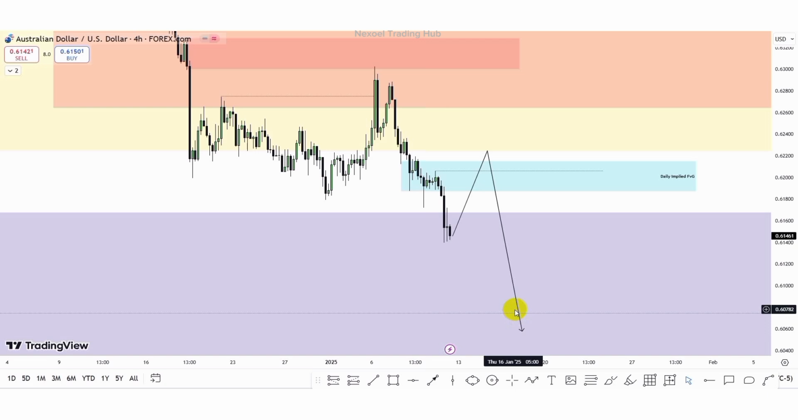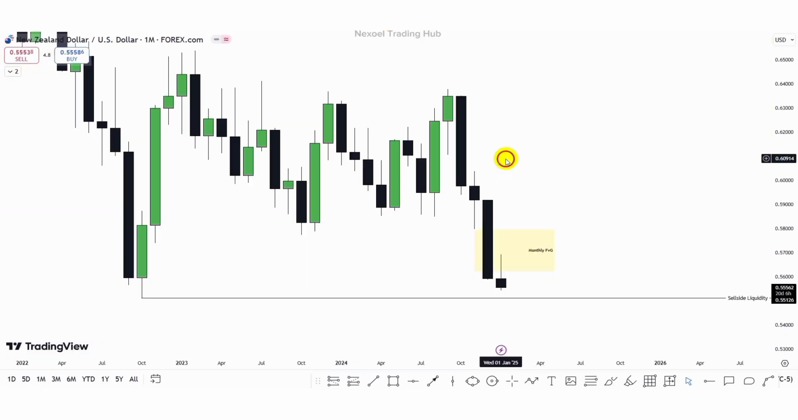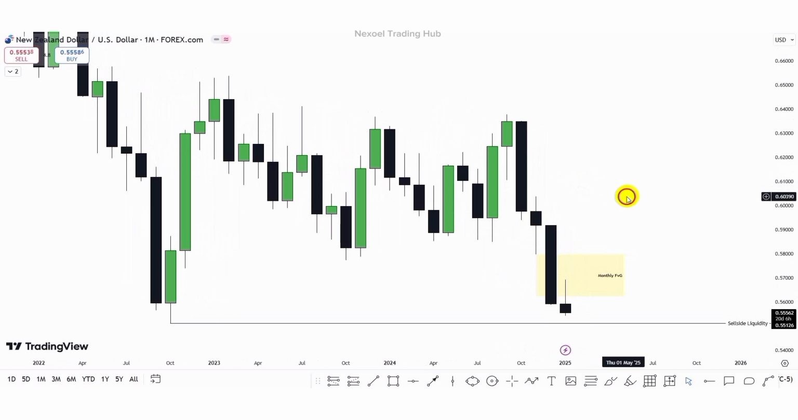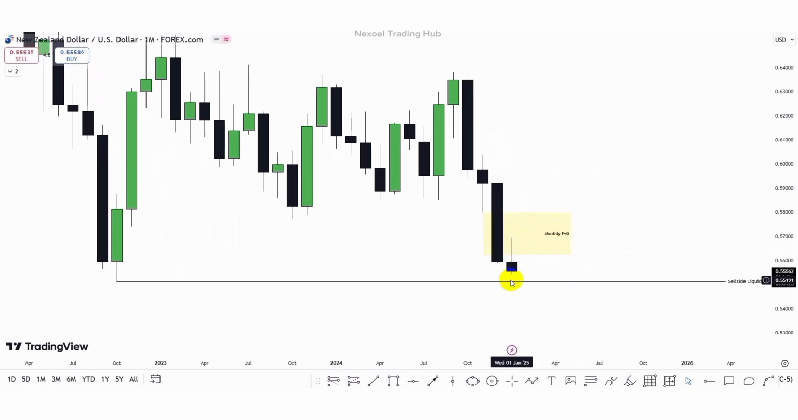And lastly, we're going to check out the gold pair too. So guys, this is NZDUSD. We anticipated bearish movements. We expected to see price mitigate the monthly fair value gap we identified last week. So this is our draw on liquidity, the sell side liquidity.